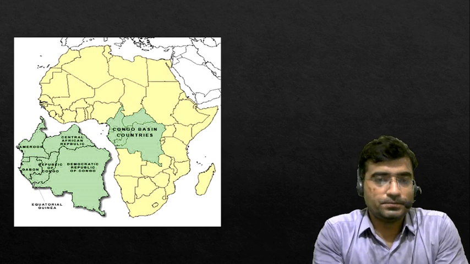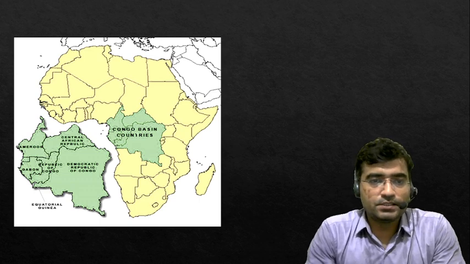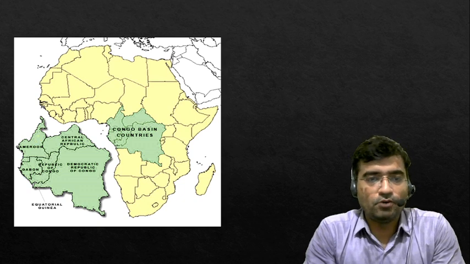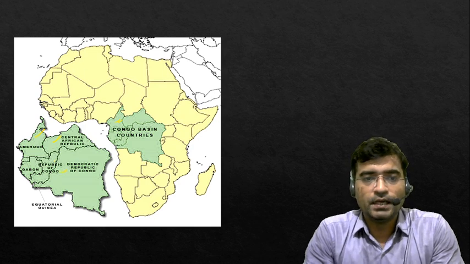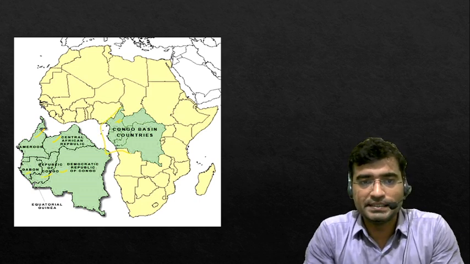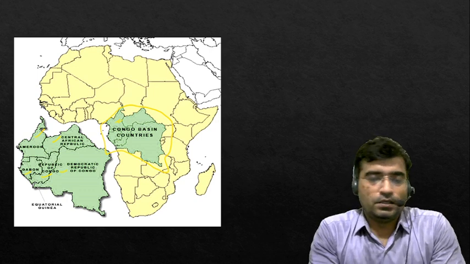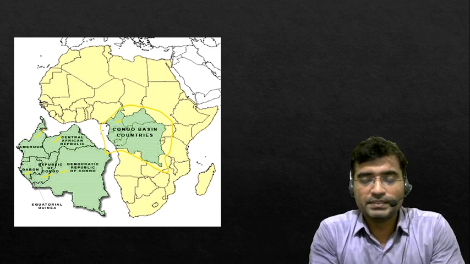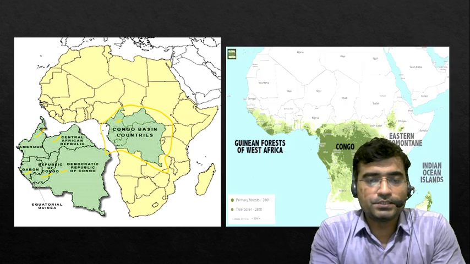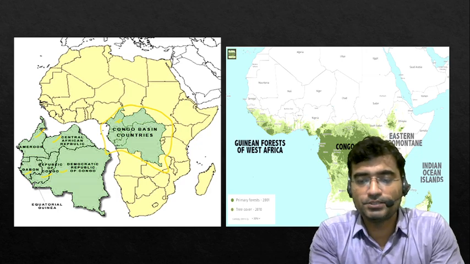As far as the extent of this Congo Basin is concerned, it is mainly found in Cameroon, Central African Republic, Democratic Republic of Congo, Republic of Congo, and Gabon. So these are the principal countries where the Congo Basin spreads. These are the regions, these are the grasslands, usually and very frequently asked in our prelims and mains examination.